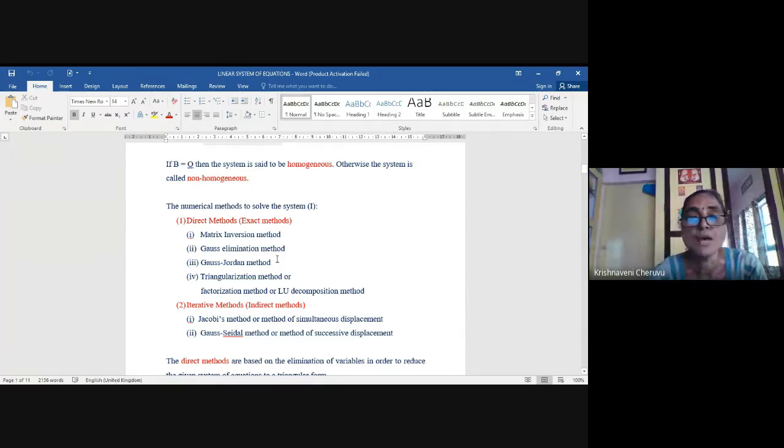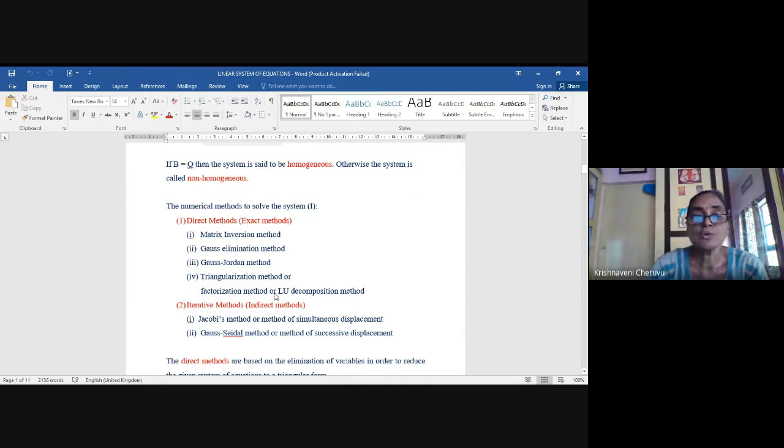One of them is matrix inversion method. Second one is Gauss elimination method. Third one is Gauss-Jordan method. Fourth one is triangularization method. We can also call it as factorization method or LU decomposition method. And I asked you to submit problems, one problem for each method yesterday. Very few students submitted. Okay, please see that you submit the assignment every day without fail.